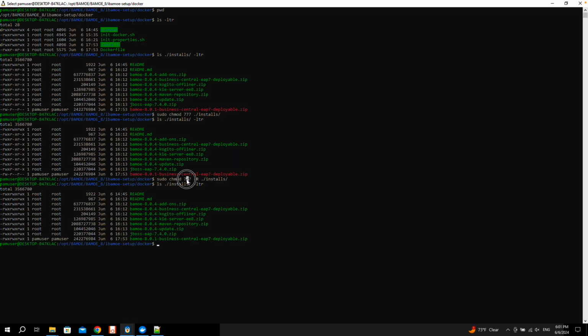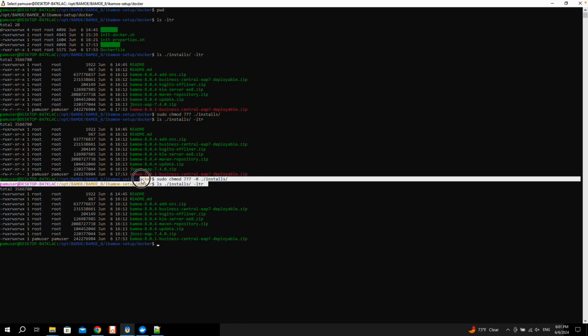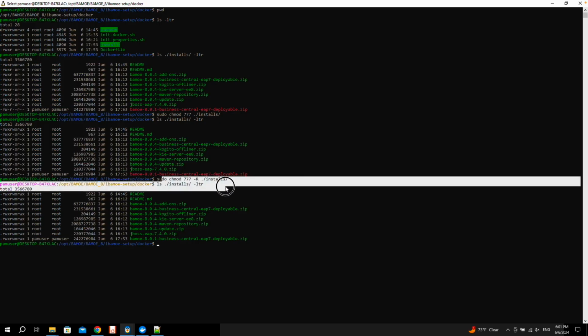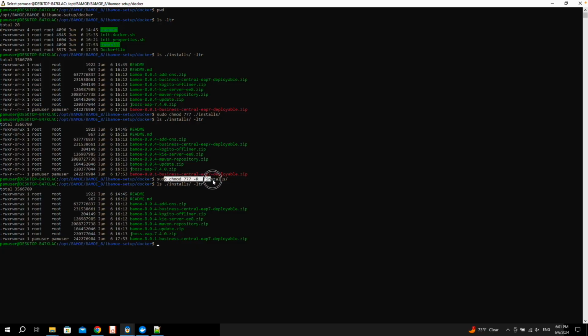I also gave 777 permissions, but if you are a Linux advanced user, probably you are saying right now that 777 is not the right permission to do it. But for our purpose, for the demonstration, and since this is a local machine, I don't have any problems giving 777 permission. But if you are used to the Linux environment and you have a better way to set the permissions, please do it your way.